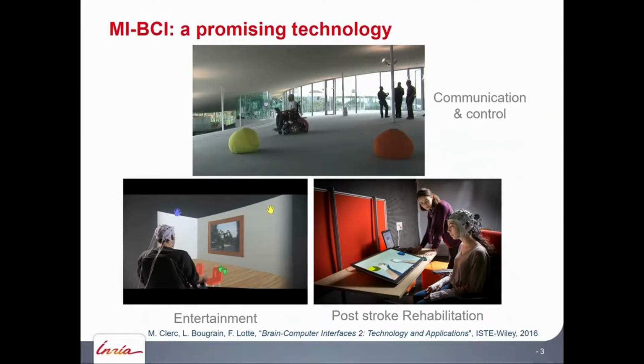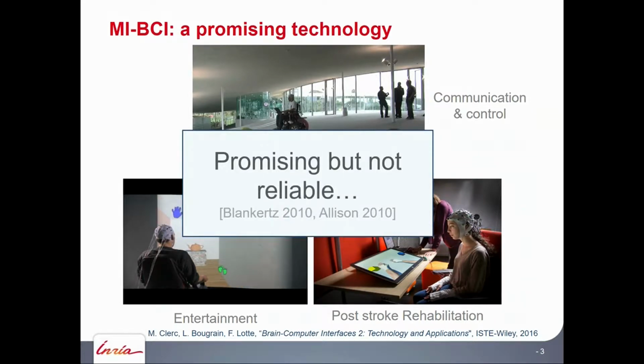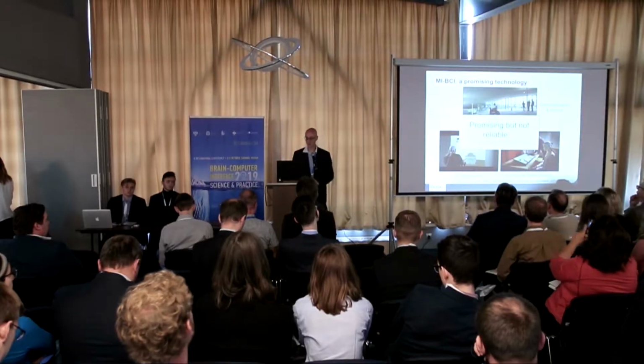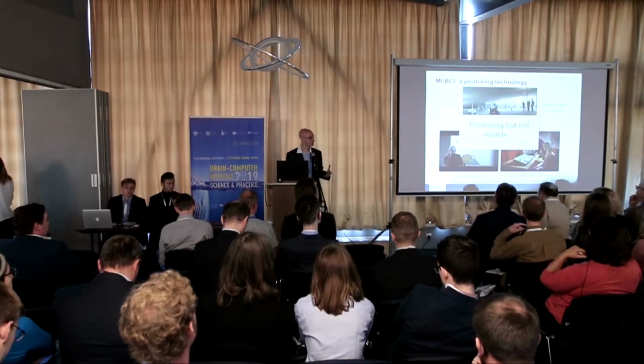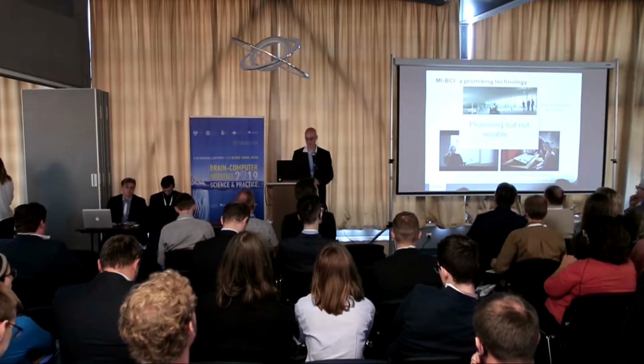The BCI can be used to detect movement intention, to guide the user to involve the damaged brain area due to the stroke and help them to recover. So this is a very promising technology. However, so far, BCI are still kind of unreliable. They make a lot of mistakes. They sometimes recognize the wrong commands from the user. And there is quite a number of users who cannot use the BCI system at all.